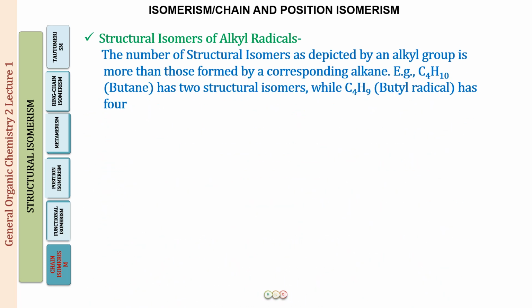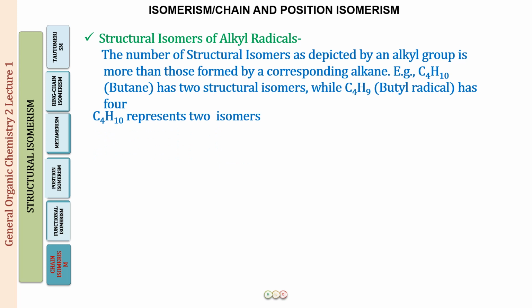So what we find is that if we look at the structural isomers for the alkyl radicals, the number of structural isomers is going to be more than those found for the corresponding alkane. For example, if we look at butane, C4H10, this has two structural isomers. You've already seen how we draw those two structures. And then the butyl radical will be found when butane loses one hydrogen. So the general formula is going to be C4H9. So the butyl radical forms four structural isomers. Let us look at them first of all.